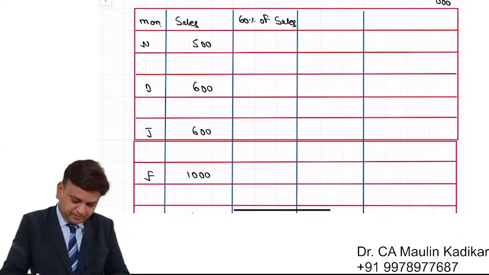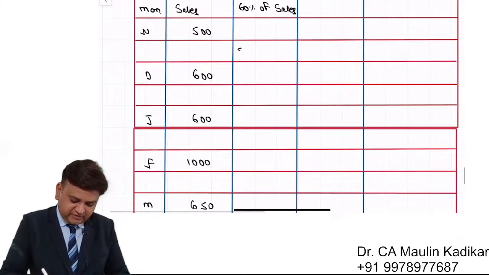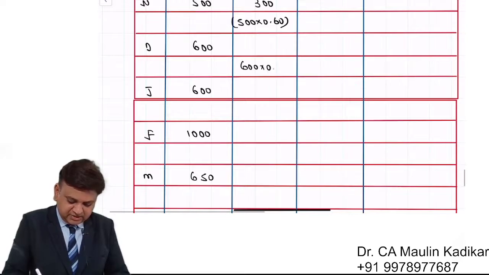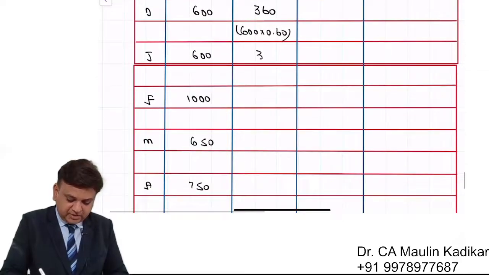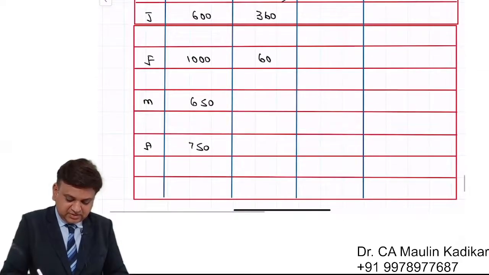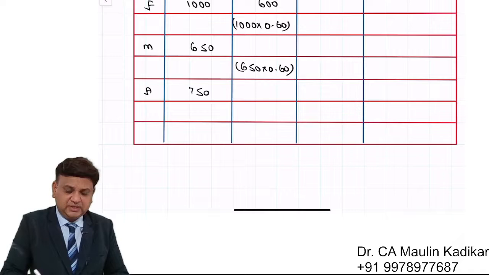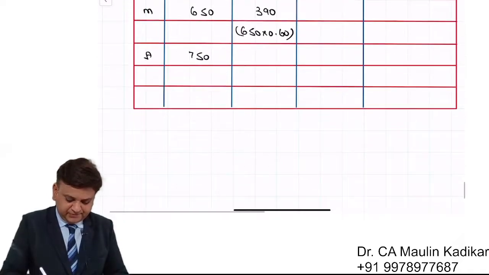So 500 into 0.6 is 300. 600 into 0.6 is 360. Again 360. 1000 into 0.6 is 600. 650 into 0.6 is 390, and 750 into 0.6 comes to 450.